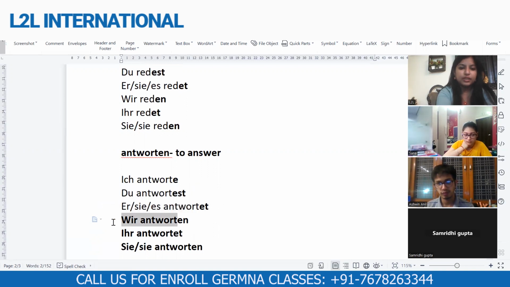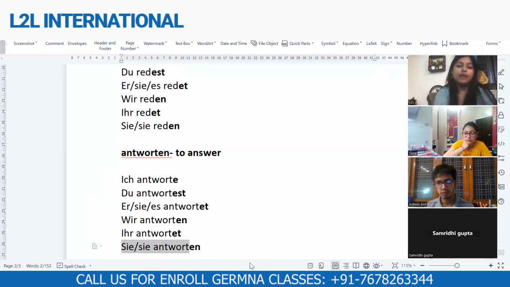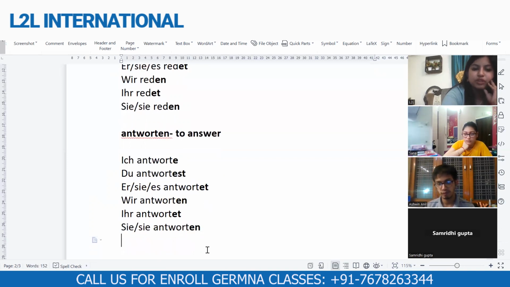Please don't forget it. Otherwise, things can become a little confusing. So there are 2% of the regular verbs that don't follow the same pattern. They do change somewhere in du or the er, sie, es form. These three are examples of such verbs.